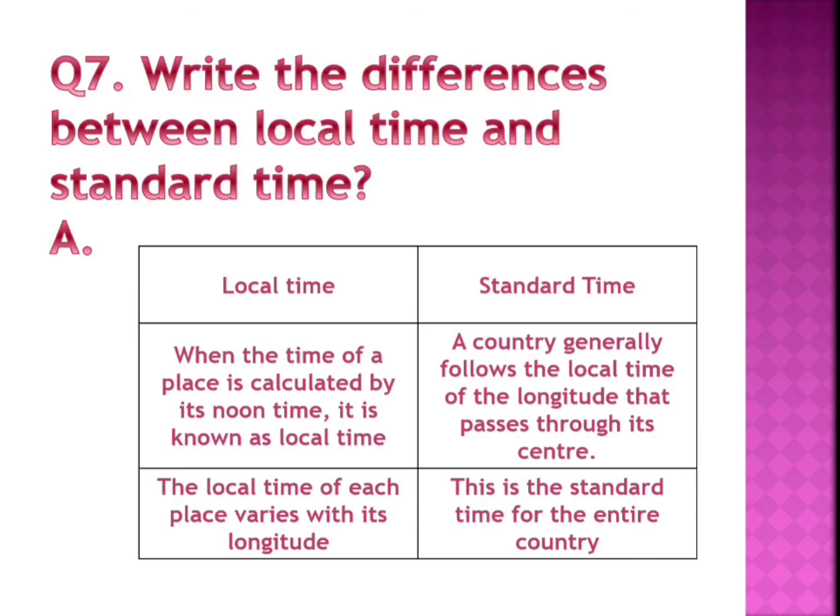That is the standard time and this is the local time. The local time of each place varies, but the standard time within a country is the same. Compared to other countries it will be different, but within the country the standard time is the same. So write this answer in your classwork and please learn it, children.